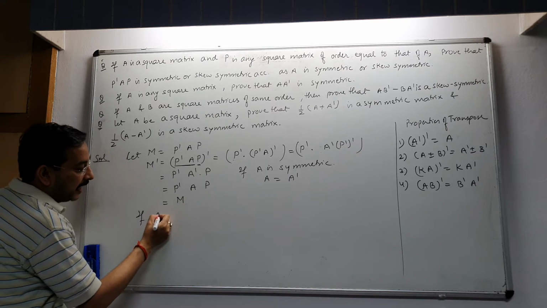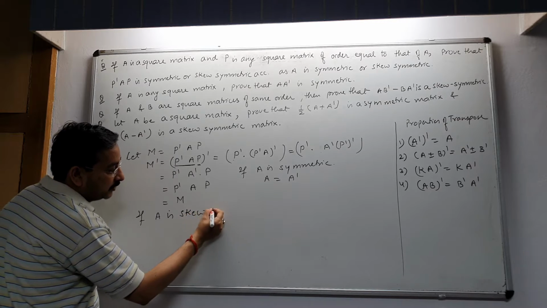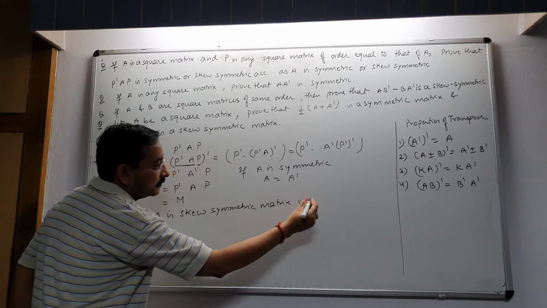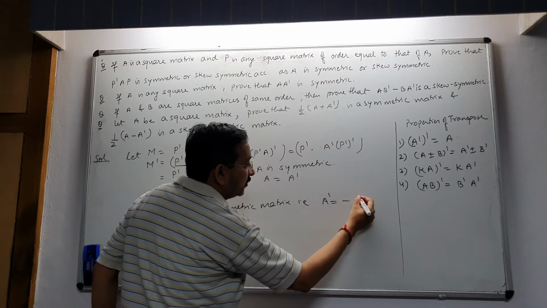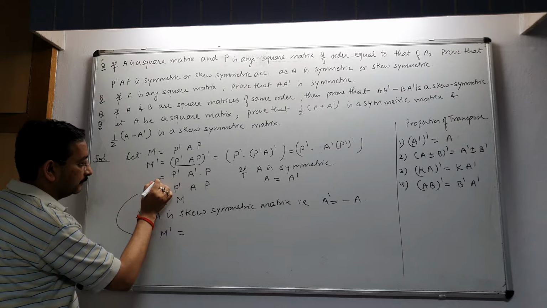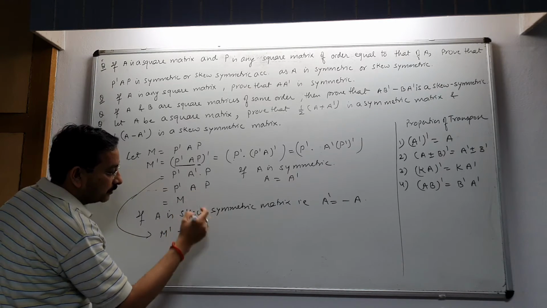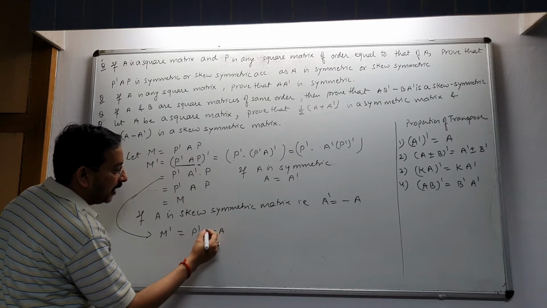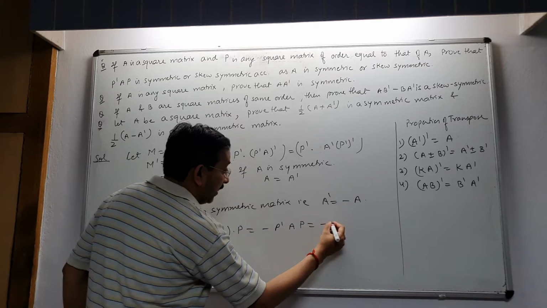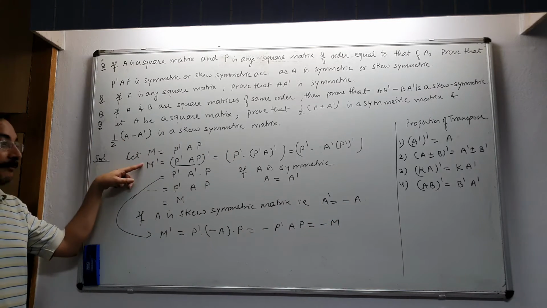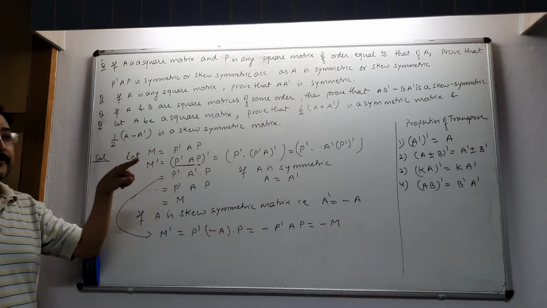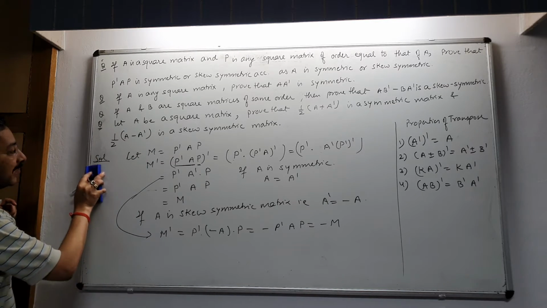Or if A is a skew symmetric matrix, that is, A transpose equals minus A. So this M dash becomes, in this line, P dash into minus A into P, which is equal to minus P dash A P, which is equal to minus M. So in this case, M dash equals minus M, that is, M is a skew symmetric matrix. Now, second question.